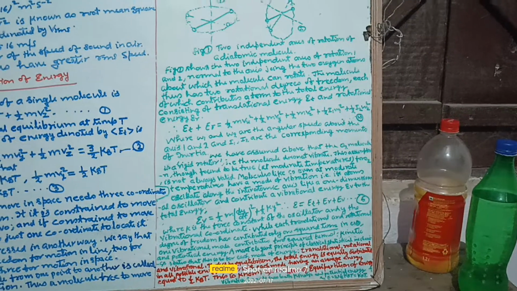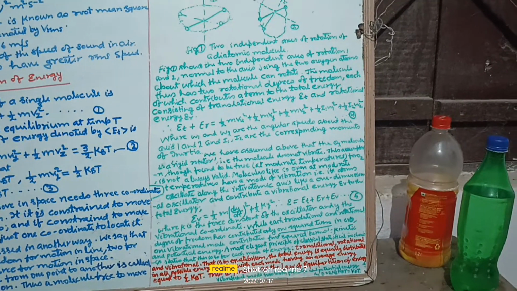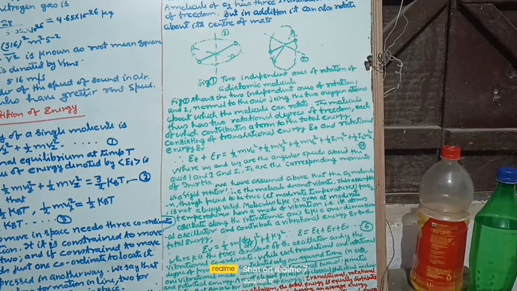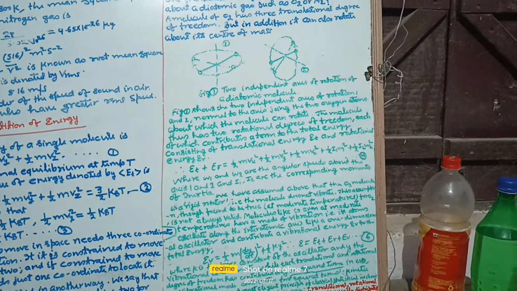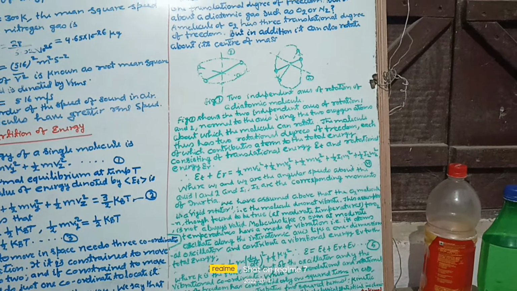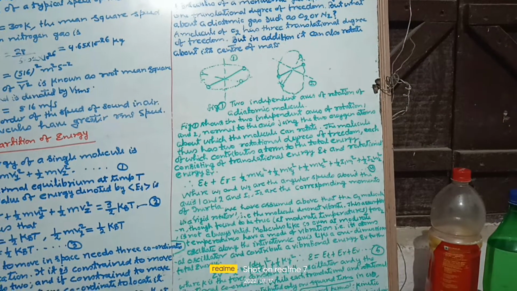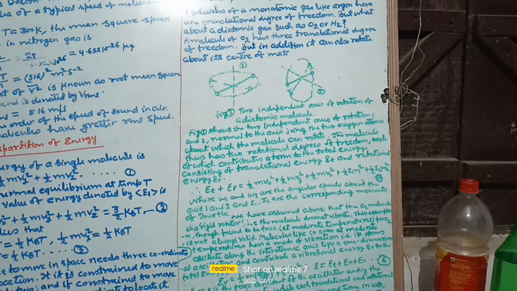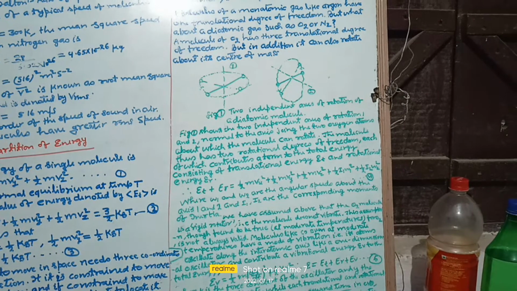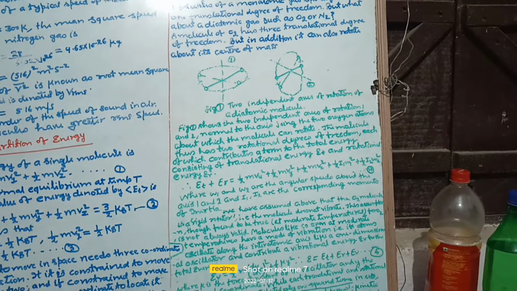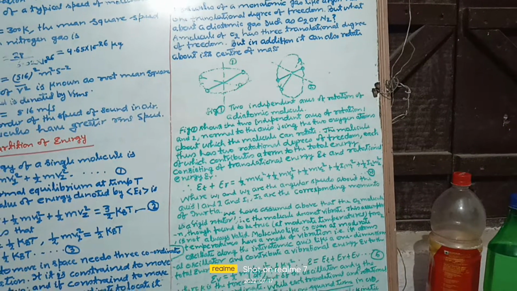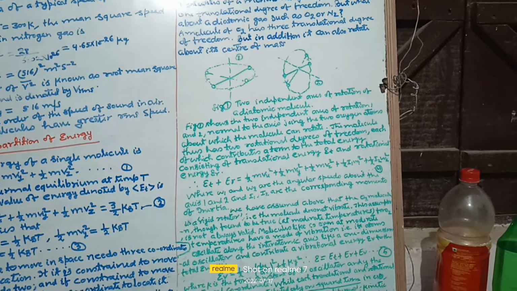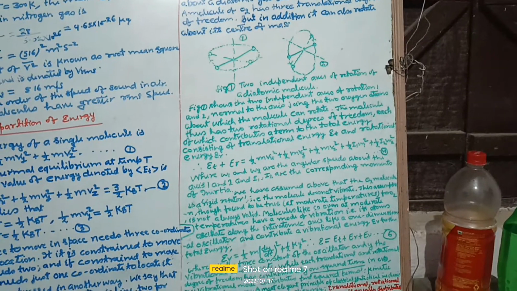Thus, a molecule will have three modes of motion: first is translational, second is rotational, and third is vibrational. Thus, the energy of translational, rotational, and vibrational motion can be combined in this way for any molecule in space, either for liquid, gas, or solid.